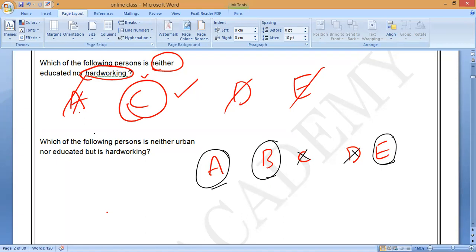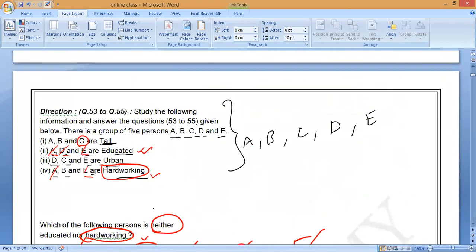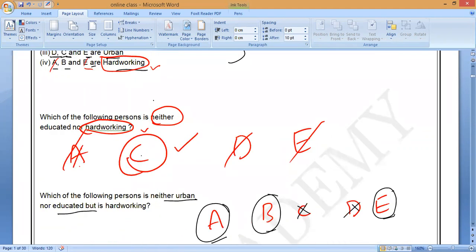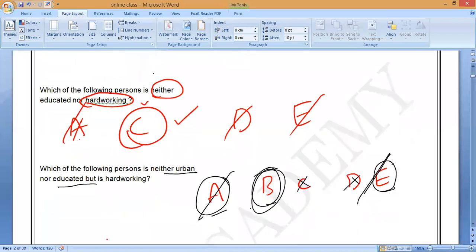Now you check it. Of A, B, E, somebody belongs neither to urban nor to educated. So who is there? Check it. B is educated and urban. Who is not there? D is there, C, E is there. But we want A and E. A and E both are there. Who is not there? B only, option B. So the correct answer is B only: neither urban nor educated, but he is hardworking. The answer is B. Correct or not?